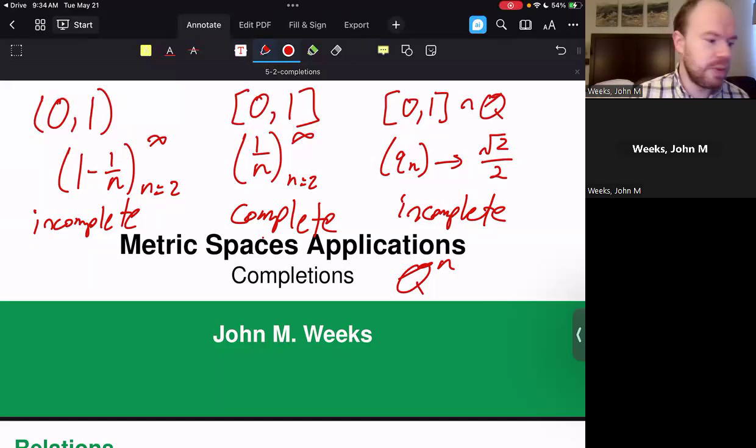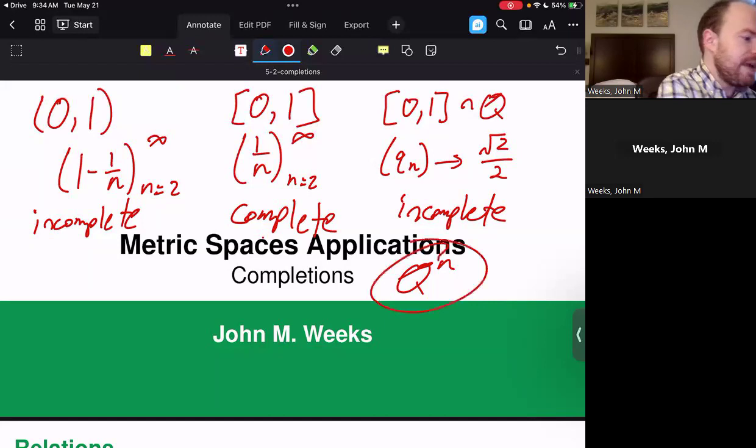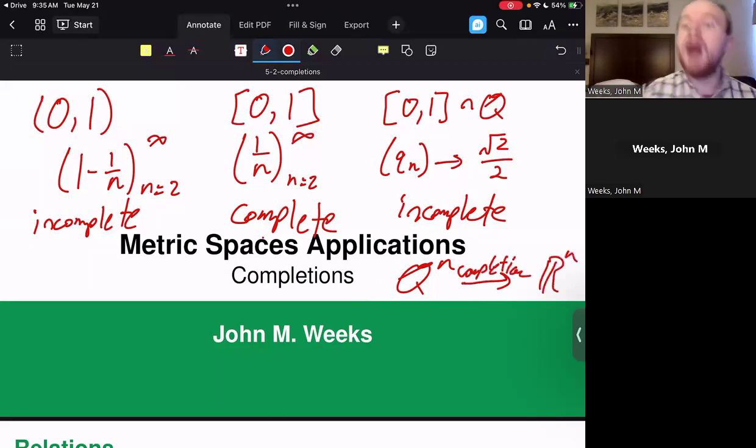The rational numbers are countable, and the same thing goes for Q^n being countable. But similarly, the completion of Q^n is R^n, an uncountable set. So a completion might be extremely large compared to the set that you're starting with. Think back to things like the closed interval 0 to 1 intersected with the rational numbers, but also note that going from the open interval from 0 to 1 to the closed interval from 0 to 1 only added 2 points.